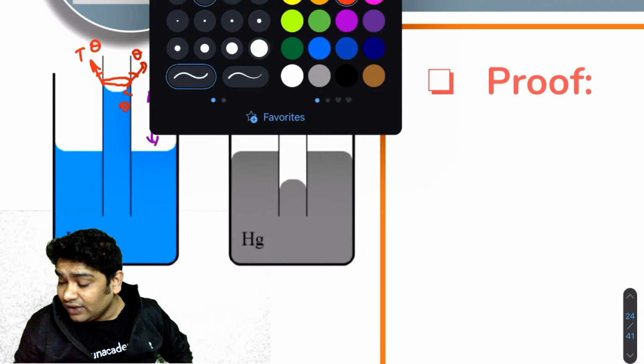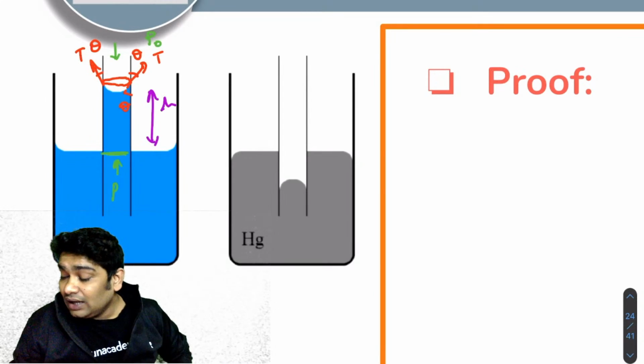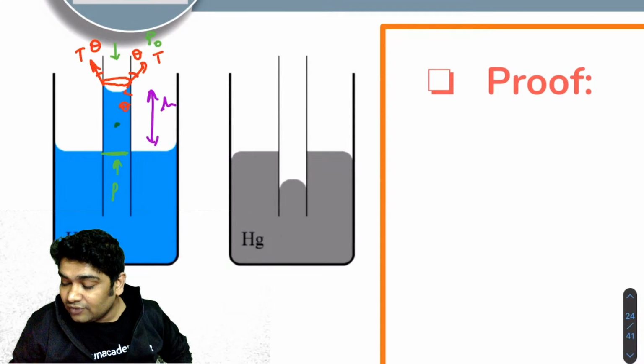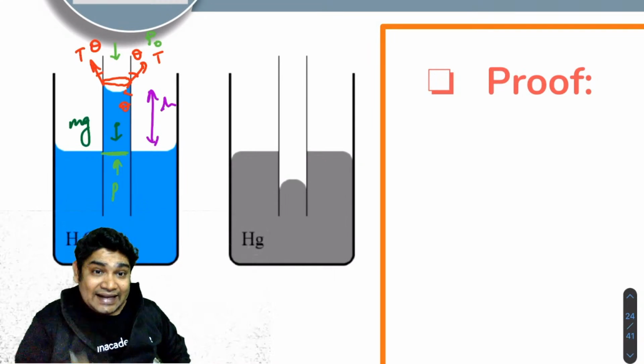This liquid in the capillary would be feeling some force due to the atmosphere. It would be feeling some force due to the pressure here. And it would be feeling some force due to mg, force of gravity. These are the four forces that this liquid inside the capillary is feeling.